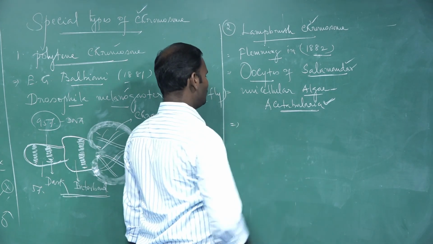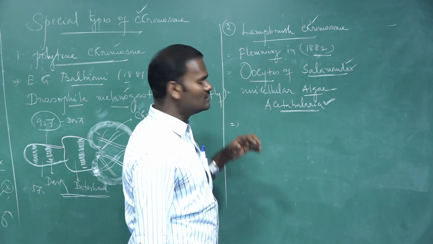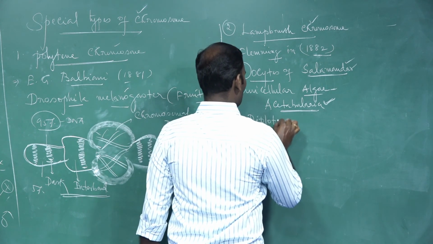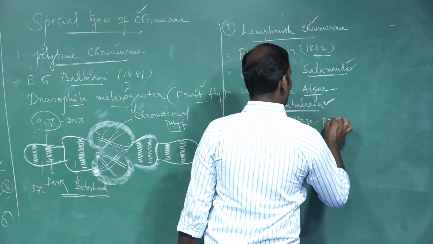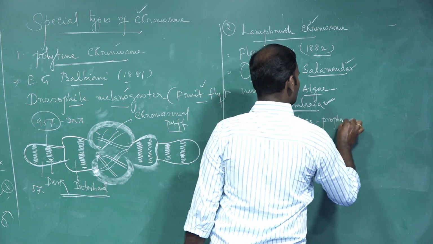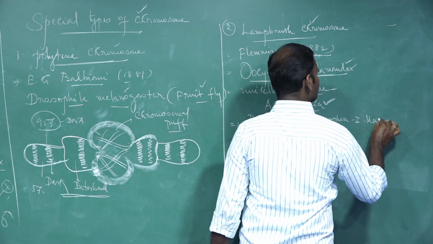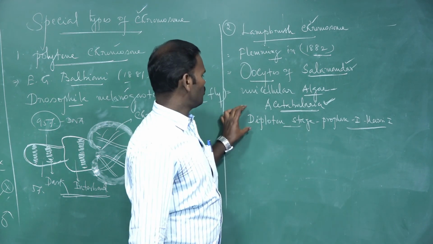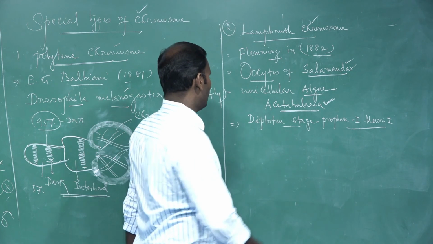And what are the characteristics of these chromosomes? They are clearly visible during the diplotene stage of prophase 1 of meiosis 1.